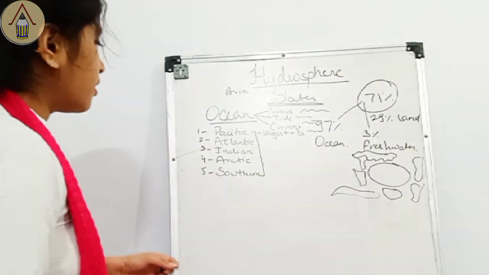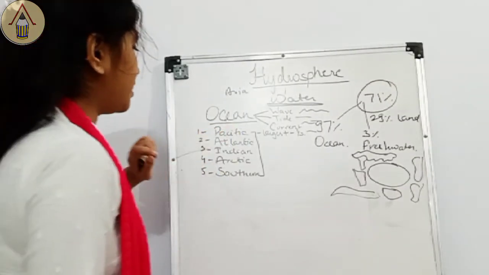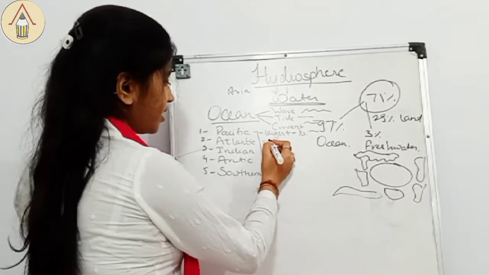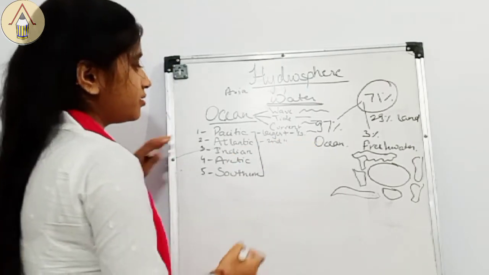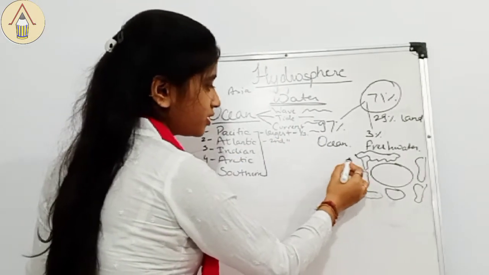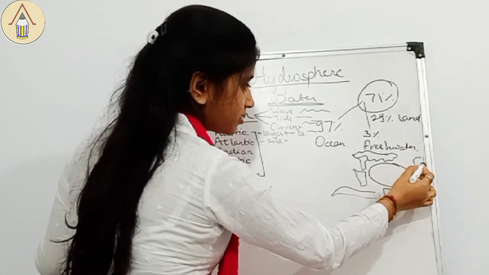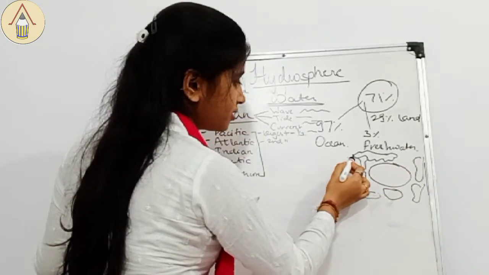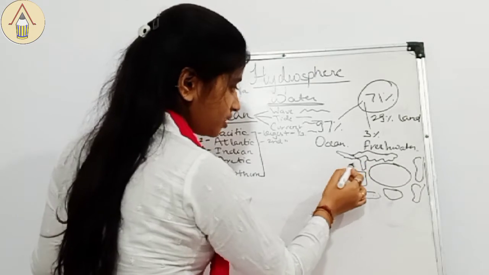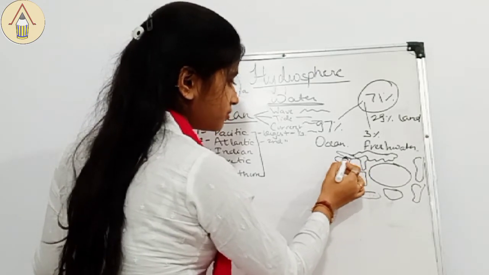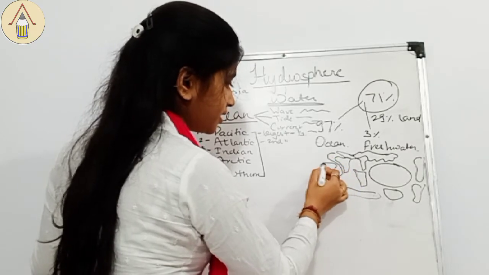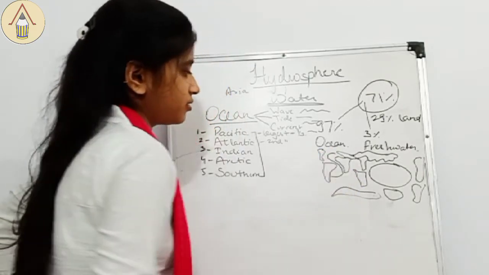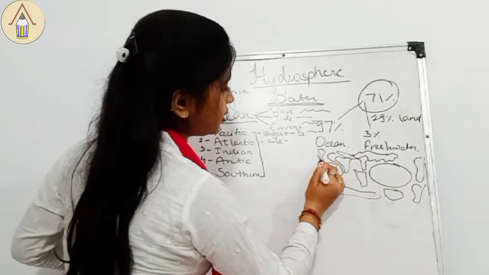Okay. Now after this, Atlantic. Atlantic is second largest ocean, and it is in S shape. So it comes here, and here comes Europe, right? Africa. Here it comes in this shape where there is South America here and North America here. Okay. This Pacific Ocean continues to here.